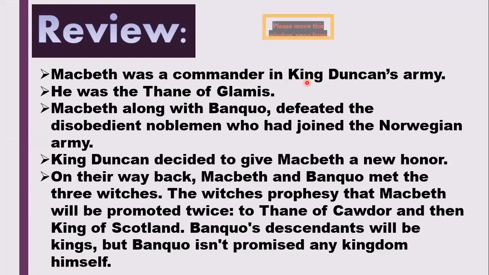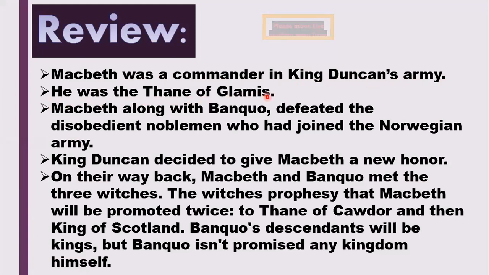Macbeth was a commander in King Duncan's army. King Duncan was the king of Scotland. This play is situated in Scotland, a country in Europe. Macbeth was the general or the commander in the army of King Duncan, the king of Scotland. He was the Thane of Glamis.